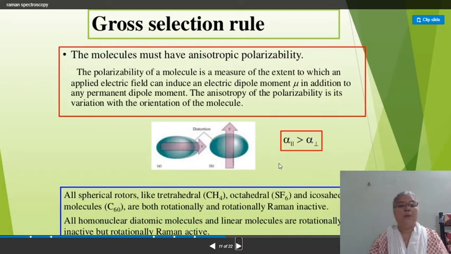Then all spherical rotators, like the tetrahedral CH4 molecule, the octahedral SF6 molecule, and the icosahedral C60 molecule, are both rotationally microwave and Raman inactive. All homonuclear diatomic molecules and linear molecules are rotationally microwave inactive but rotationally Raman active.